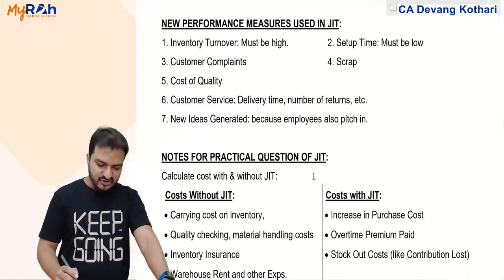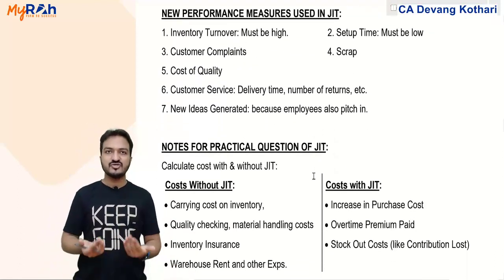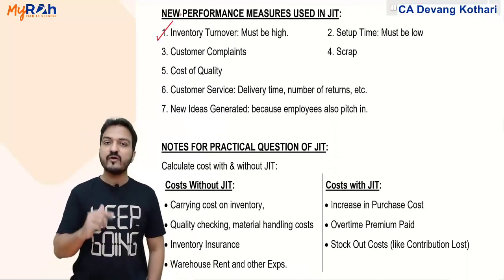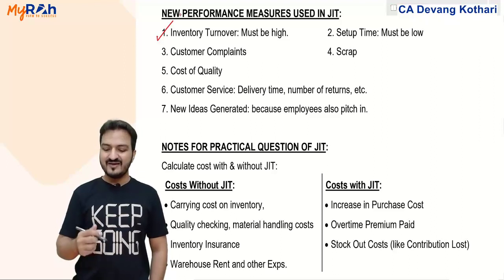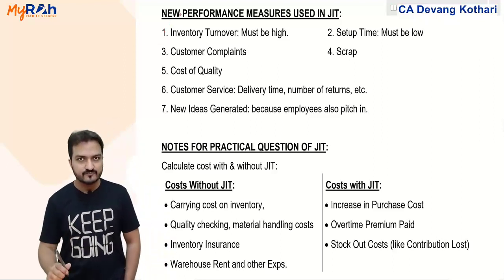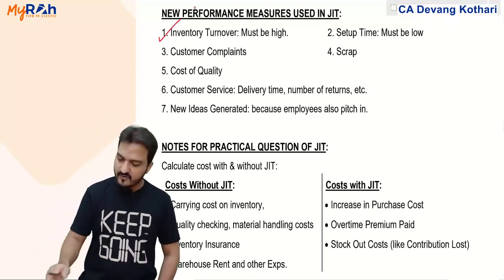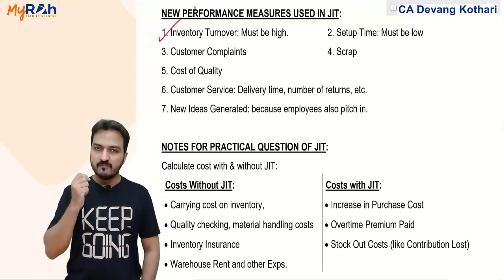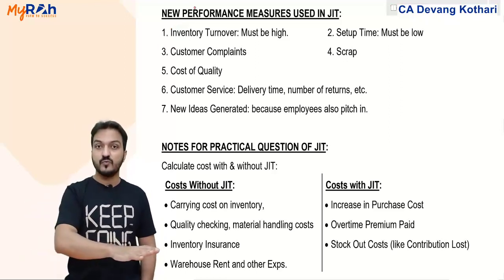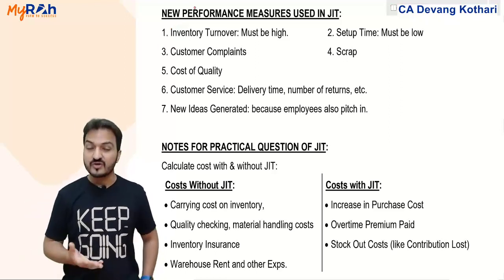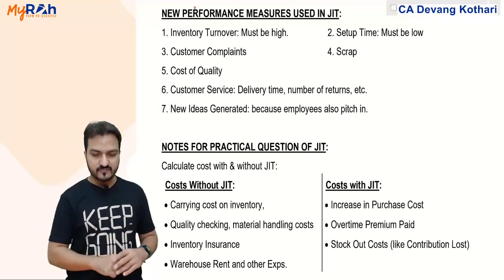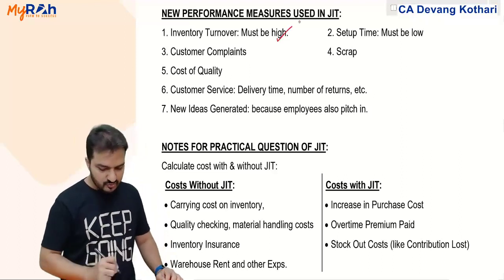Under JIT system, the performance measures that you use will be inventory turnover. Inventory turnover must be high. If inventory turnover ratio is more, means you are following a good JIT system. What does it indicate? If inventory turnover ratio is high, meaning you are handling more sales with less inventory. Well, that is what JIT is supposed to do. You are supposed to perform better sales with less amount of inventory. Yes, so inventory turnover ratio should be high.